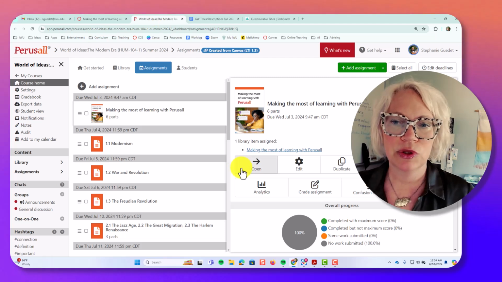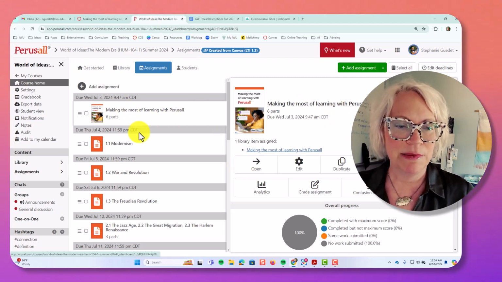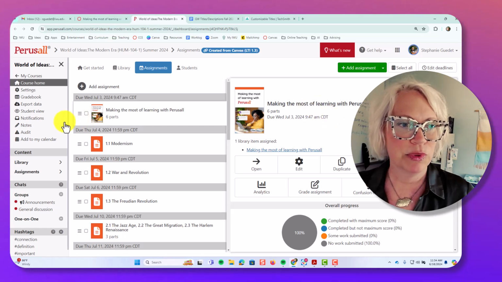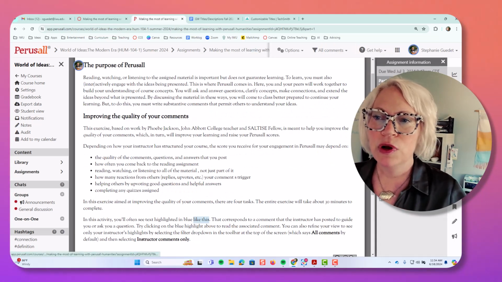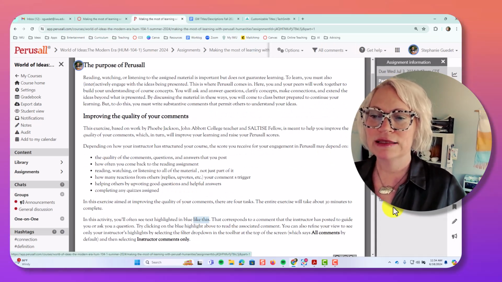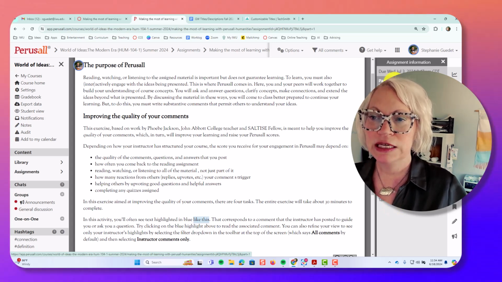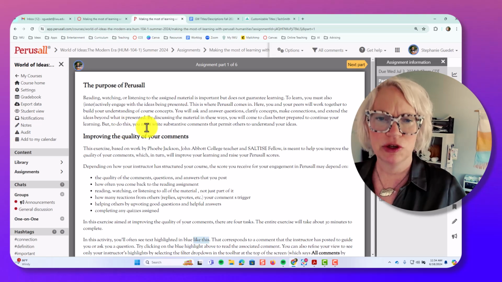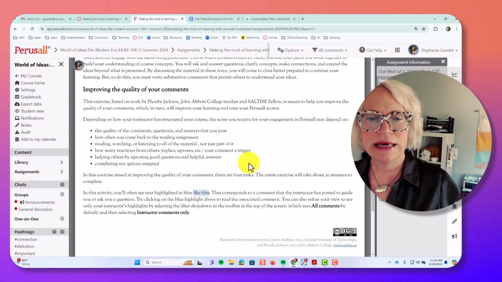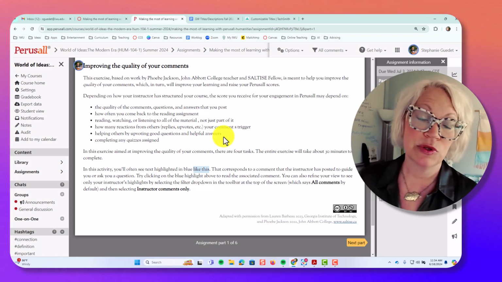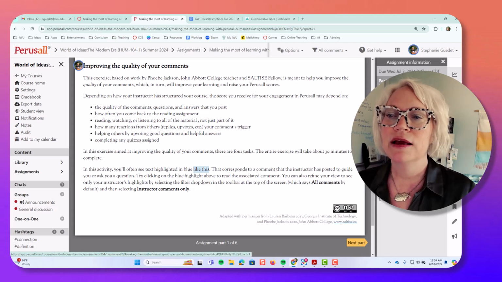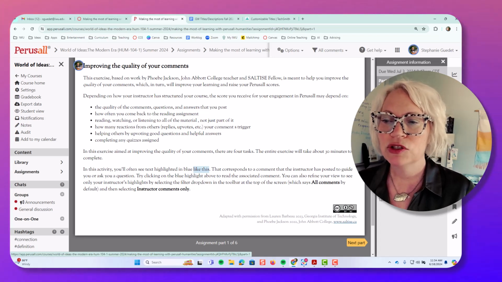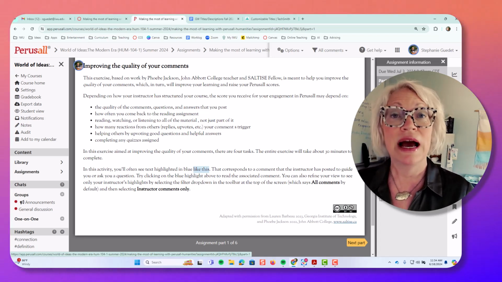When you're in Perusal, you will see this assignment, Making the Most of Learning with Perusal, and it's going to give you different sections on the right hand side that are basically going to teach you how to use it. Please be sure to read all of this information because we are going to be using Perusal every day in this class, and it's going to really help you understand all the bells and whistles, but also how to get the highest scores.